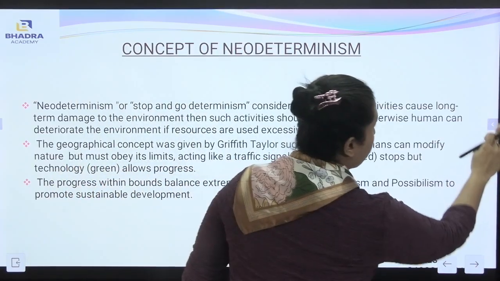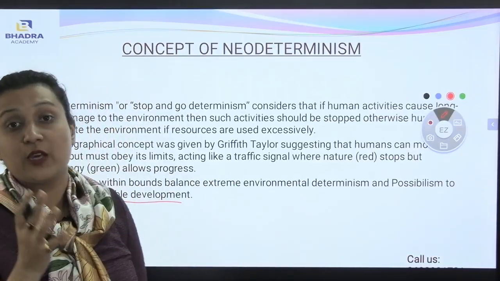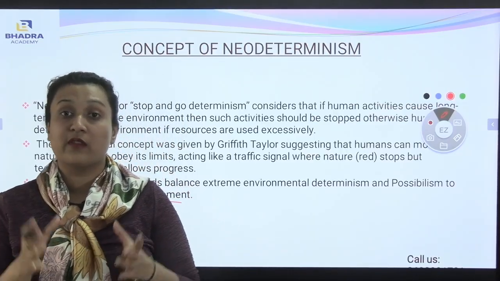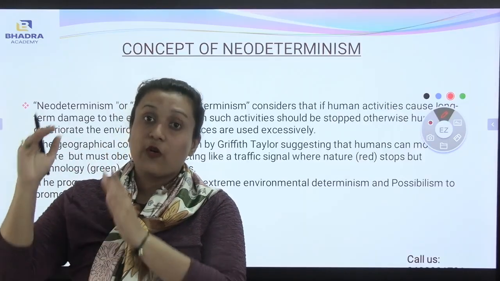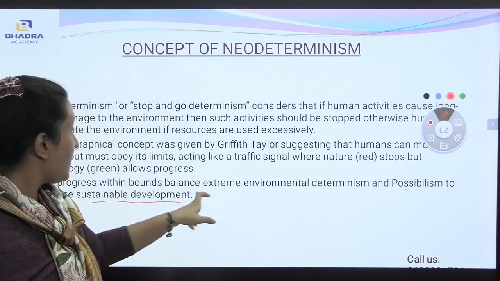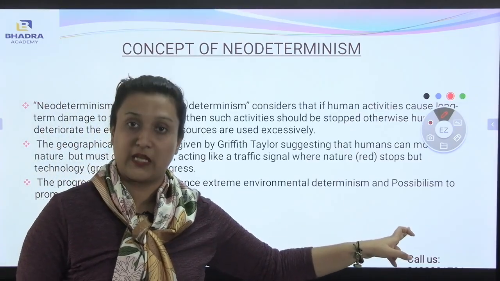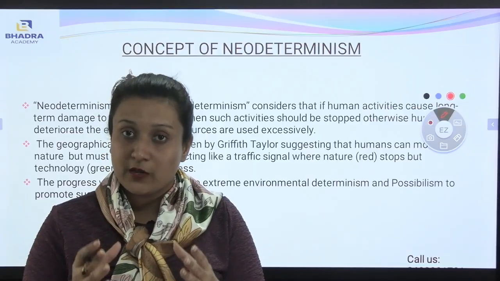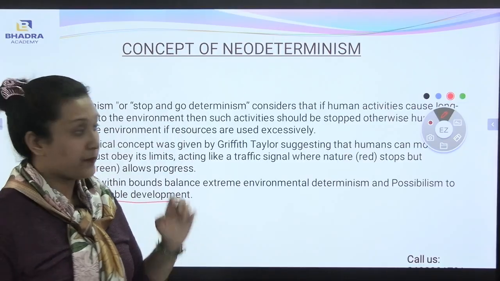Now, here the main term comes, sustainable development, and if you are studying geography, it is very important to understand the term sustainable development. If we are making use of the resources effectively and in the best possible way, up to the future generation, this is known as sustainable development. Sustainable development means it is a balance between environmental determinism and possibilism. If the resources of the environment are being used in a very balanced way, during that time we use the word sustainable development.